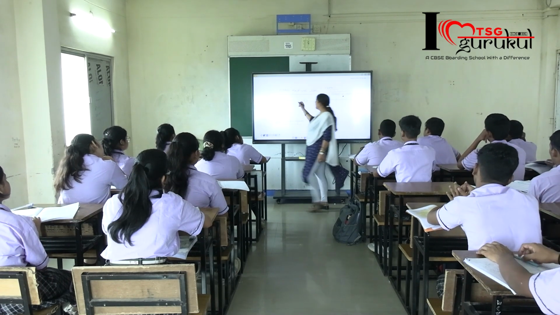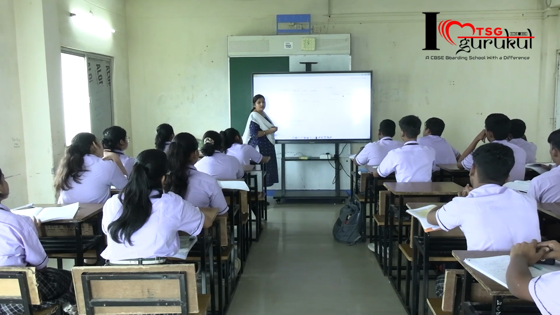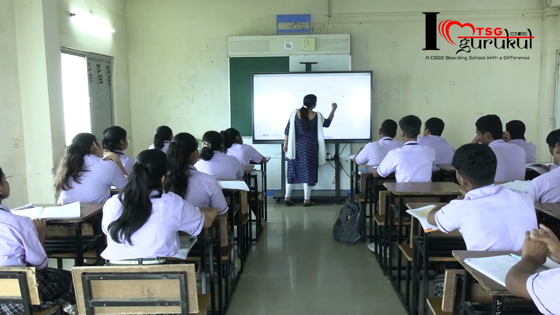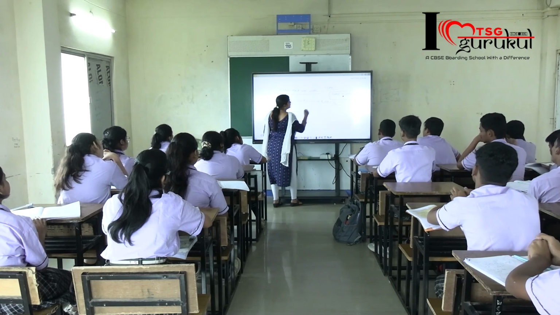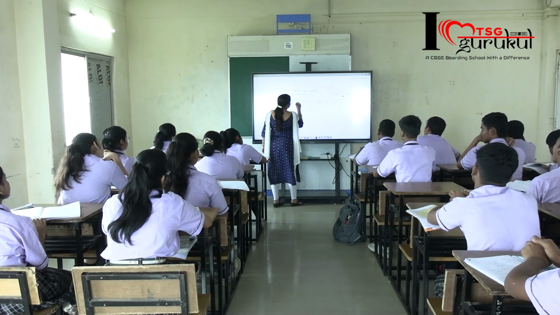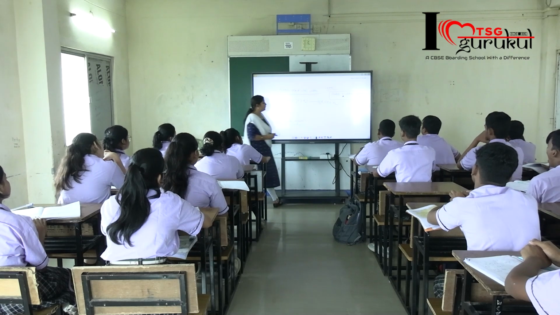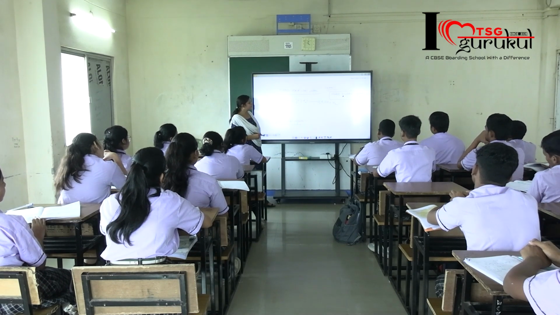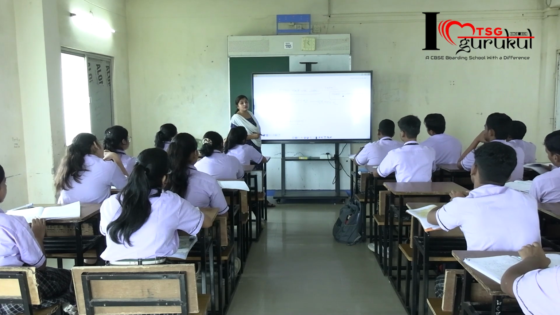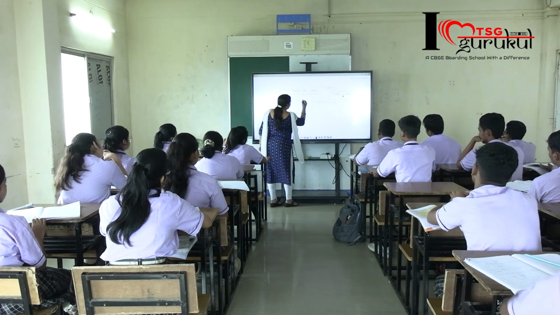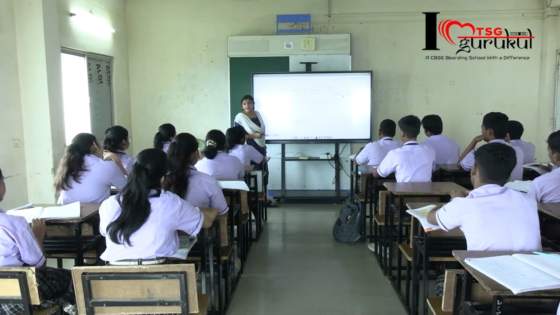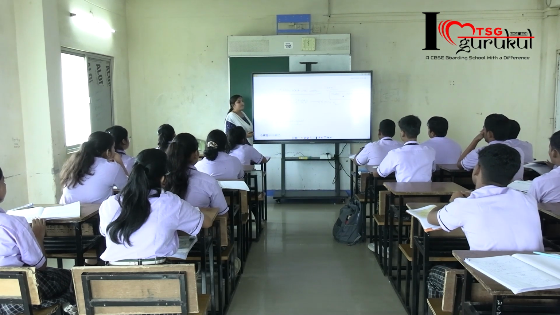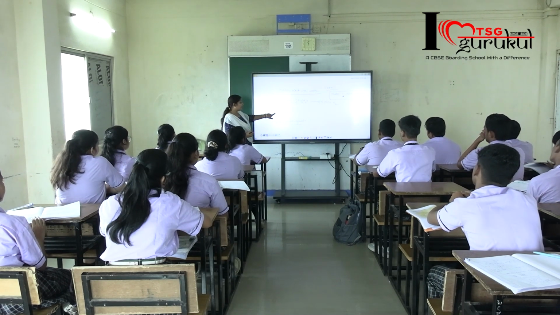We will start with the example of potassium reacting with water. It will produce potassium hydroxide plus hydrogen gas. Now we will balance this equation. K plus H2O gives KOH plus H2. Is it balanced? No. So what do you have to do? You have to add a 2 here. Now is it balanced? Yes. This is the example of a metal reacting with cold water.